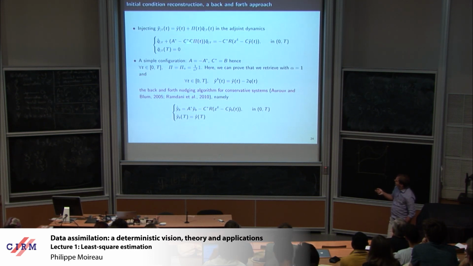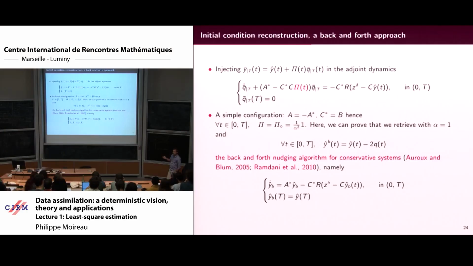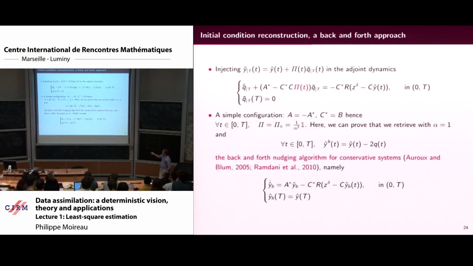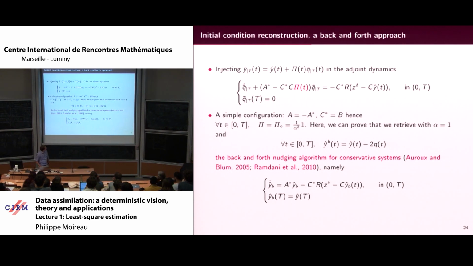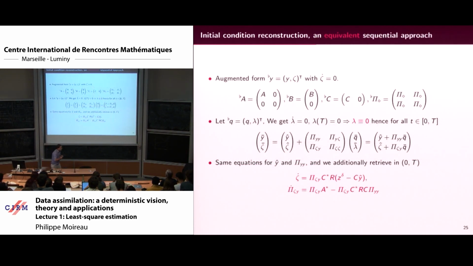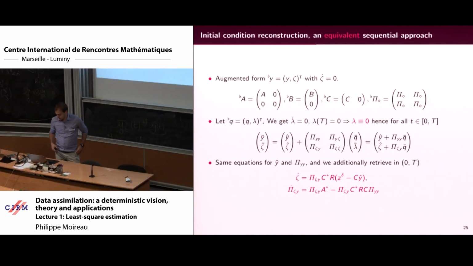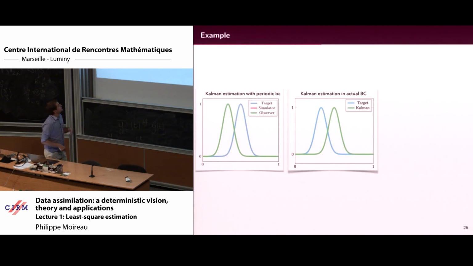Another, simpler one. The problem is that to compute this dynamics, you need pi of t at every time t, but you are computing that backward in time. But actually, you need the Riccati forward in time, so it can be long at every time t to build this dynamics. Well, I will skip that, but there is a way to rewrite everything in order to also compute this pi, this adjoint equation, in a forward fashion. So manipulation can give you the initial condition. That's the message, and I will show you an example.